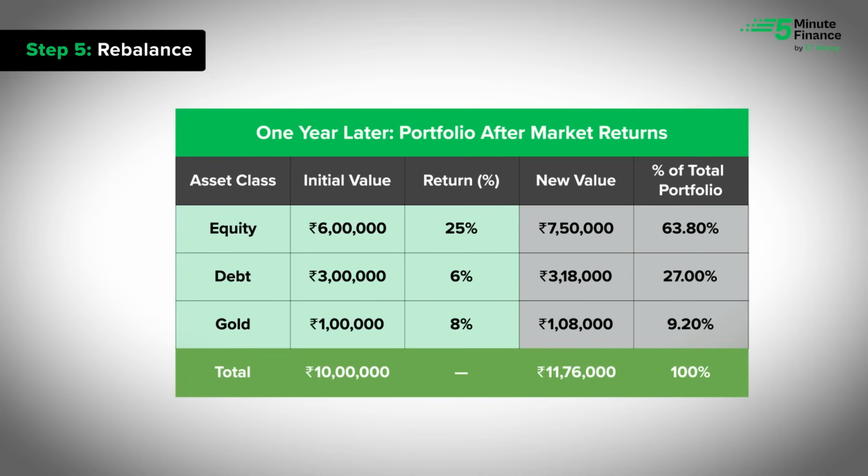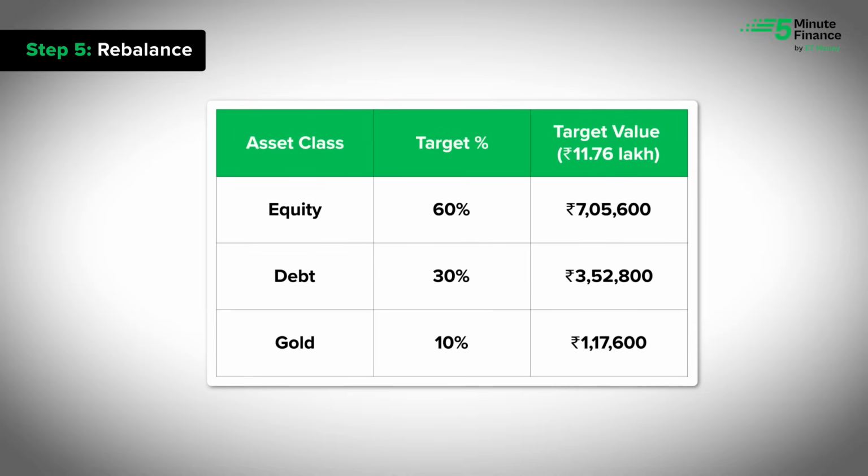See what happened. Your equity has grown beyond the original 60% allocation. You are now taking on more equity risk than you originally planned for. So what should you do? Rebalance your portfolio. Sell some equity, add to debt and gold to go back to your 60:30:10 target. Here's what your ideal target looks like on 11.76 lakh. Rebalancing keeps your risk in check and protects your plan during market crashes. That's why it's good to review your portfolio every 6 to 12 months.